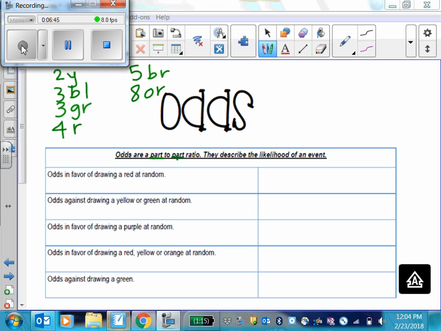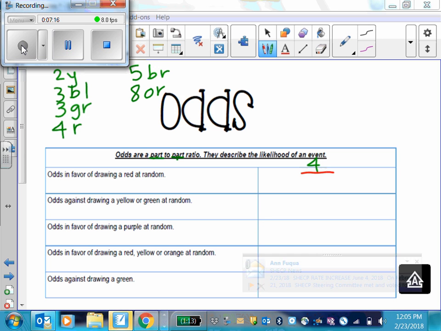Okay, so odds in favor. That means it's gonna happen. Odds in favor of drawing a red at random. So in Chaz's case, in the bag we're using, he is gonna draw 4 reds. That's gonna be your numerator. Now, the denominator is not going to be 25 because we're talking odds now. Our odds are part to part. So he has 4 chances of getting a red.